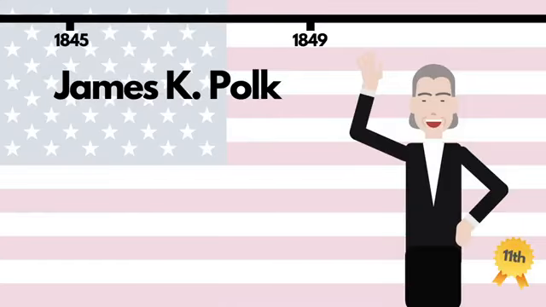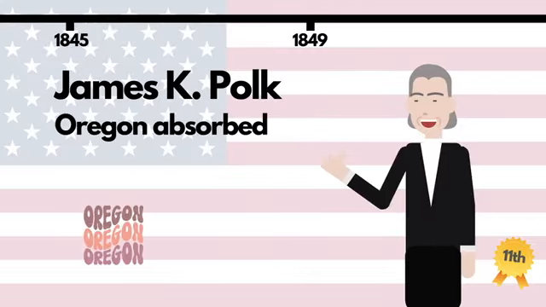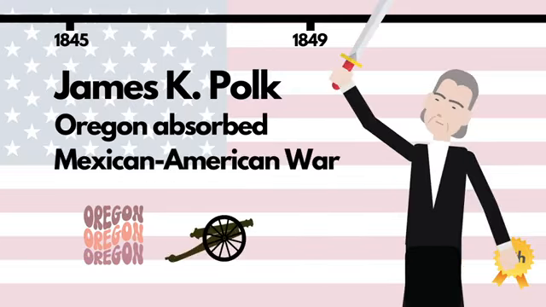James Polk was next, taking office in 1845. Polk is known for overseeing a huge expansion of the size of the United States. In 1848, he settled an agreement with the British to absorb Oregon Territory into the Union. He had also set his sights on California and the southwestern territories. The US offered to buy the territory from Mexico, but war broke out in 1846.